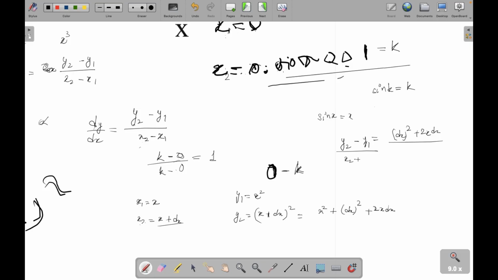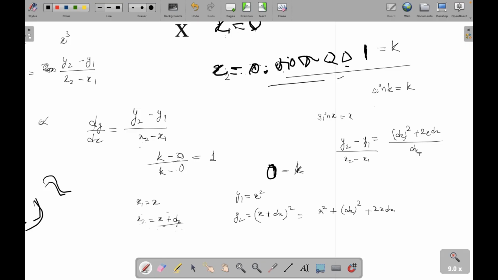You know the value of x2, x plus dx, and the value of x1, which is x. So x plus dx minus x will be equal to dx.